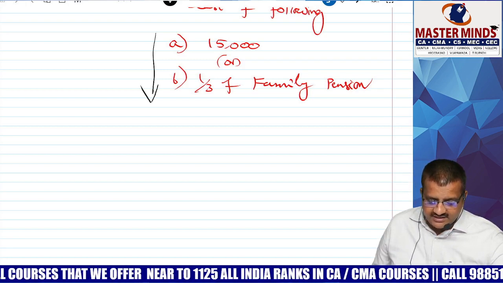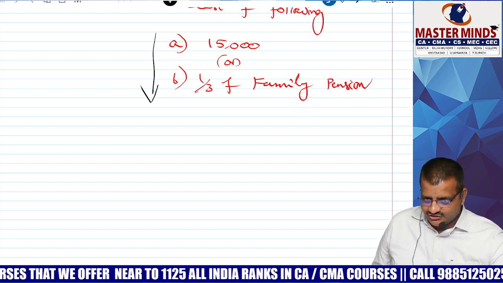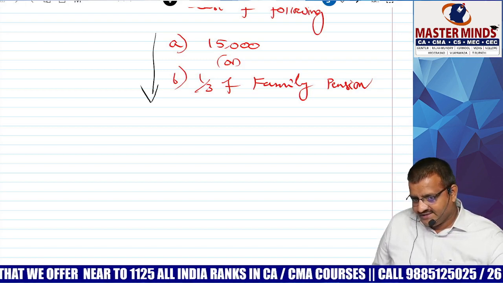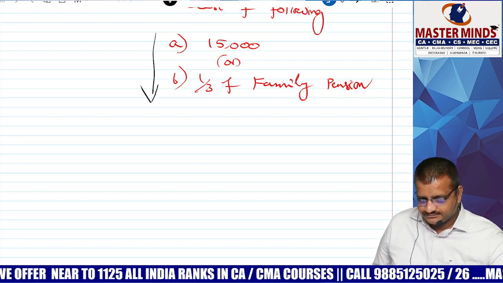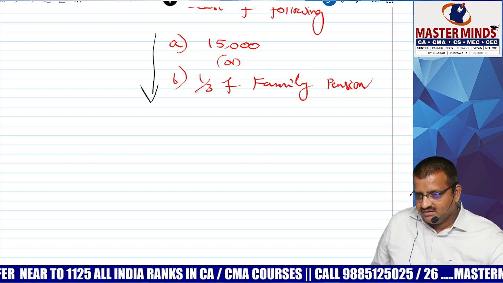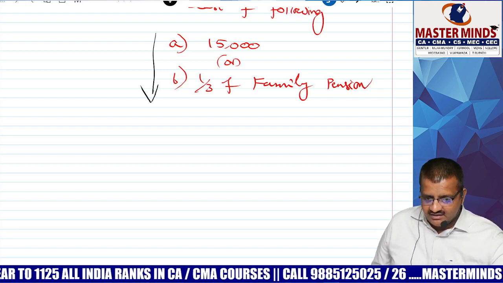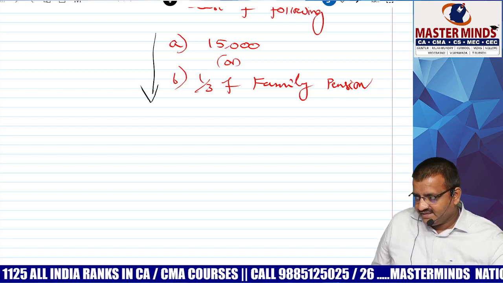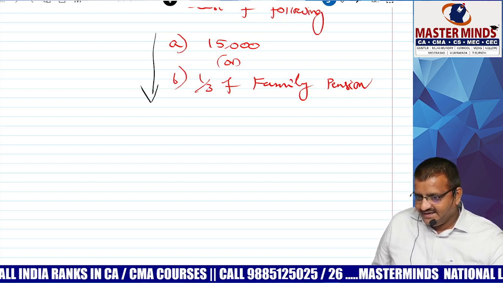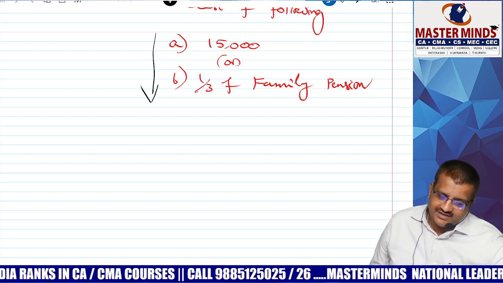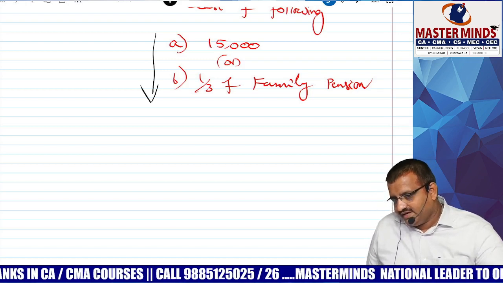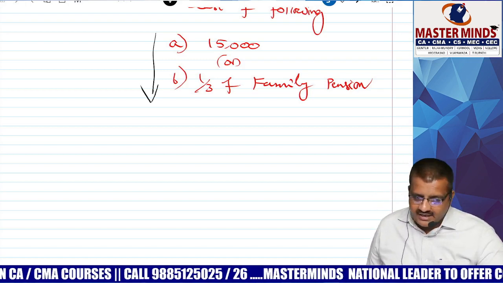What are the things to be added? 10A, 80H, 80IA, 80-I, 35AD, minus 32. Next one, MAT computation.